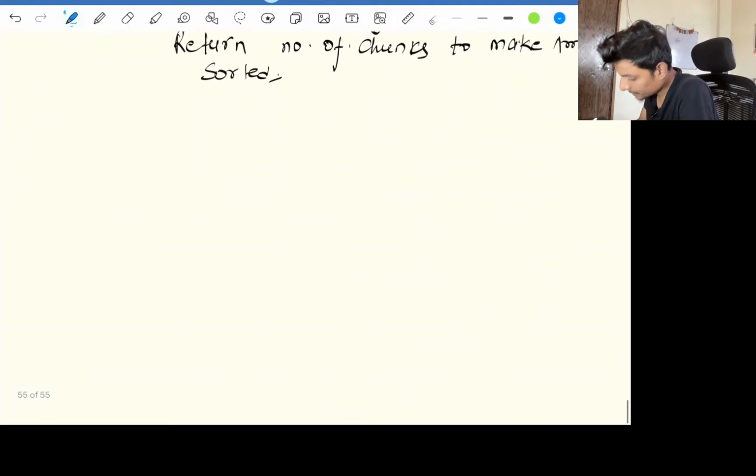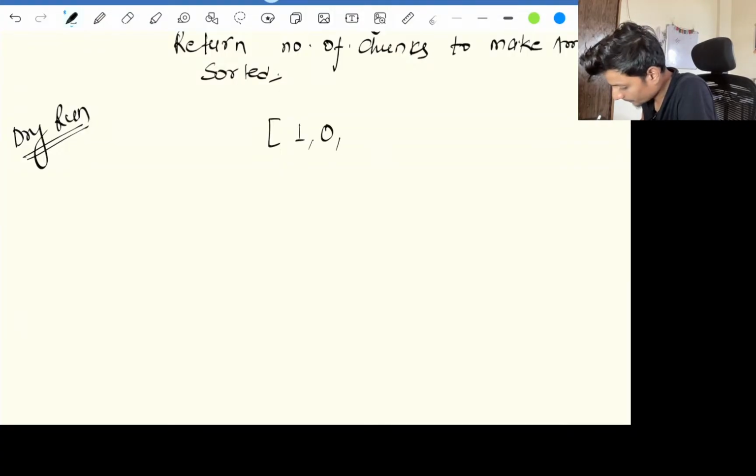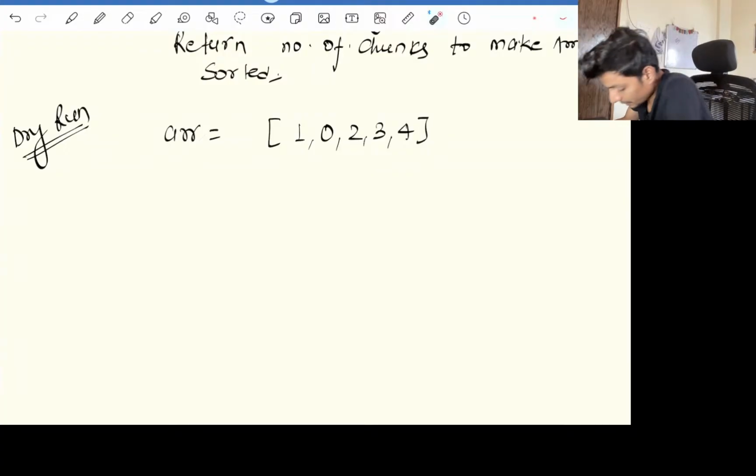So for the dry run, we will explain the problem with the help of an example. The array is 1, 0, 2, 3 and 4. So the question is asking, we need to return the maximum number of chunks to make the array sorted. Okay, fair enough.